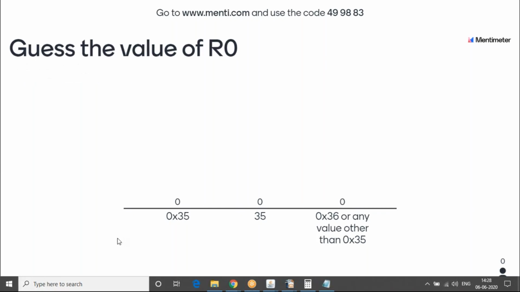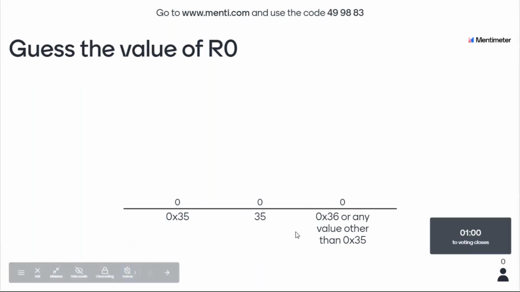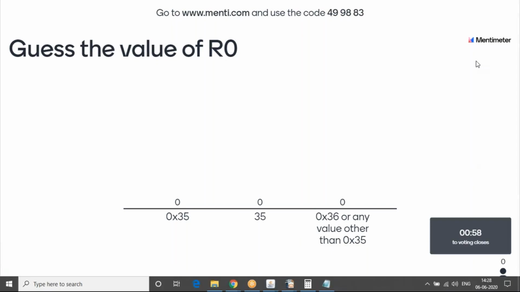I'll start a timer so that we don't waste too much time on expecting answers. We'll wait for 2 minutes and see how many answers come up, and then take it from there.